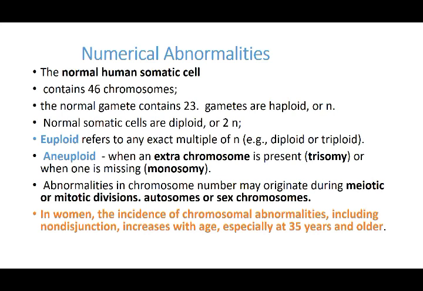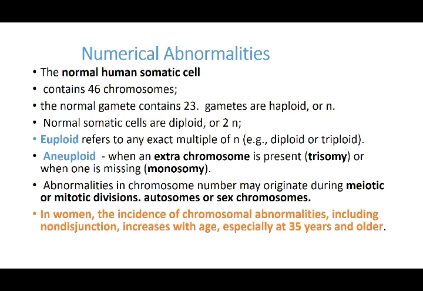The abnormalities in the chromosomes may originate, as we've already said, in the meiotic or the mitotic division. It can be either in the autosomes or in the sex chromosomes. So there is no limitation in what cell or in what division this abnormality can occur. It's both sex cells and autosomes, and both meiotic and mitotic division. And chromosomal abnormality chances are more in females.